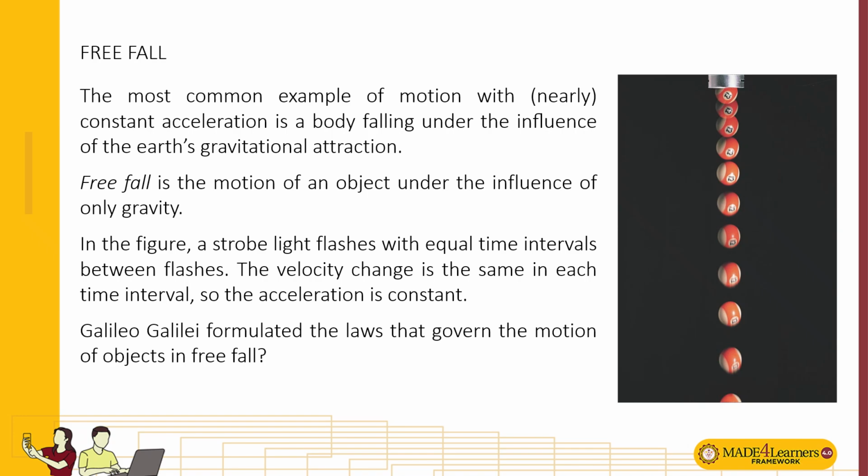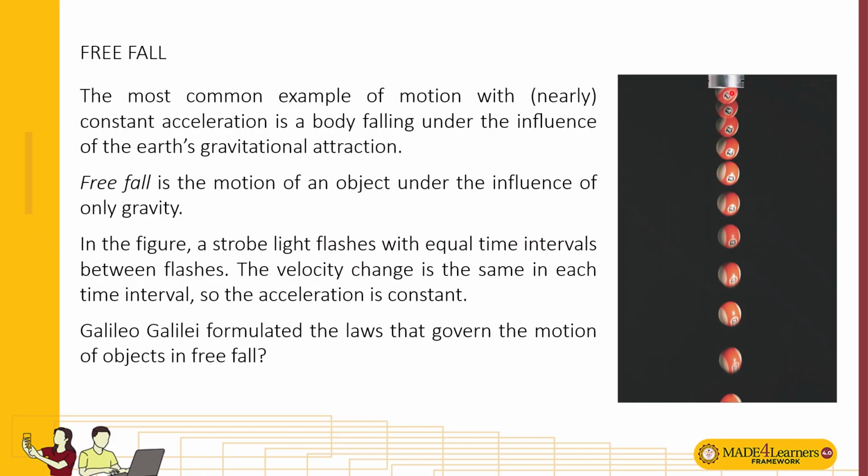So the most common example of constant acceleration is the pull of gravity, the gravitational attraction of the Earth. This is what we commonly call free fall motion, or free fall. It is the motion of an object under the influence of only gravity.